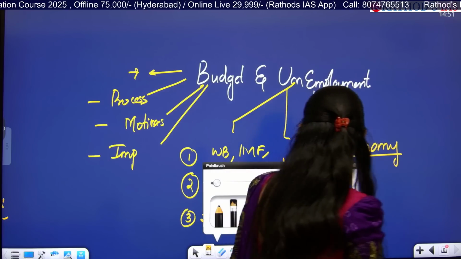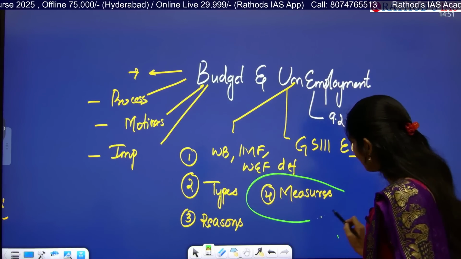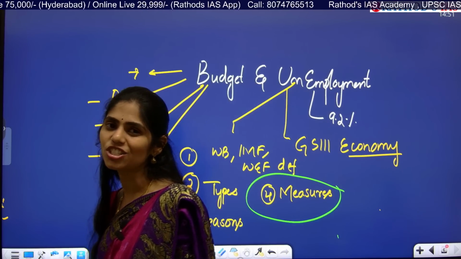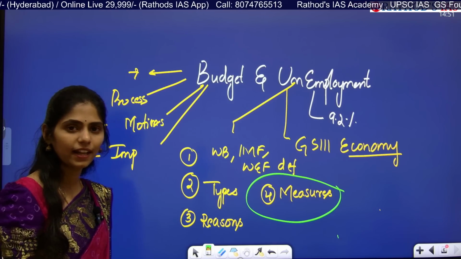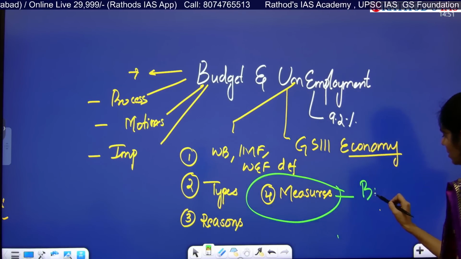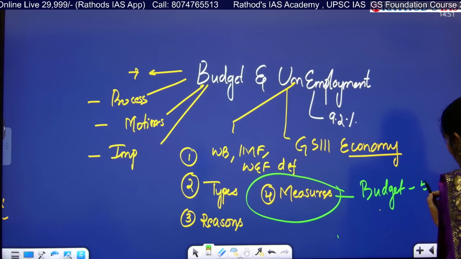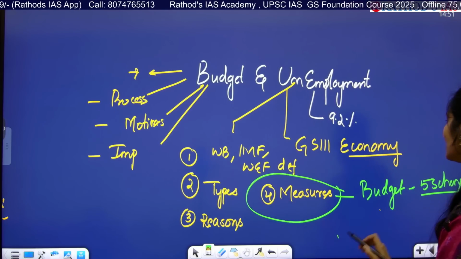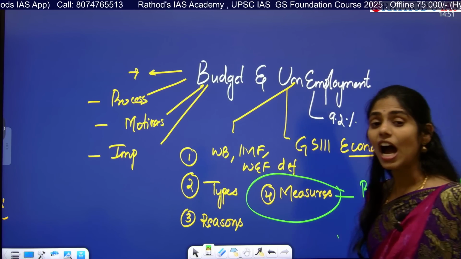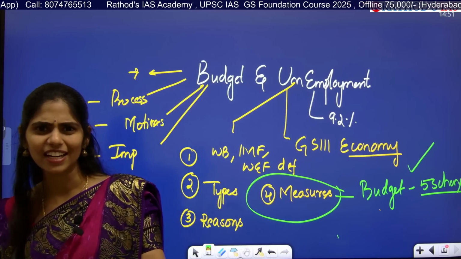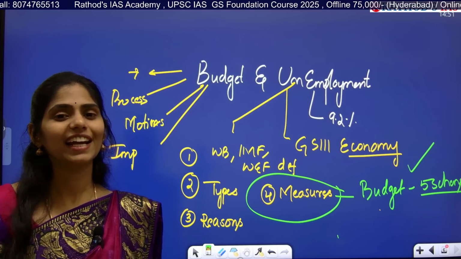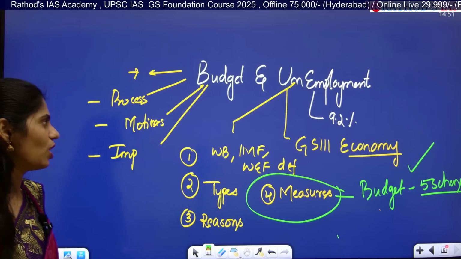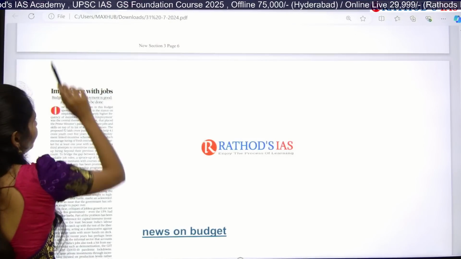We know that this problem is exacerbating day by day, and because of the increasing science and technology, there is also an increased threat of rising unemployment in India, right? So among these measures, recently in our budget they said that they are going to bring 5 schemes and they are focusing on employment generation. This article is talking only about these 5 schemes, how they are focusing on increasing employment. Is that a new topic? No. If you follow our current affairs daily, you will be able to tell what those schemes are and where they are focusing. So it is not at all a new topic. Let us see that in detail.